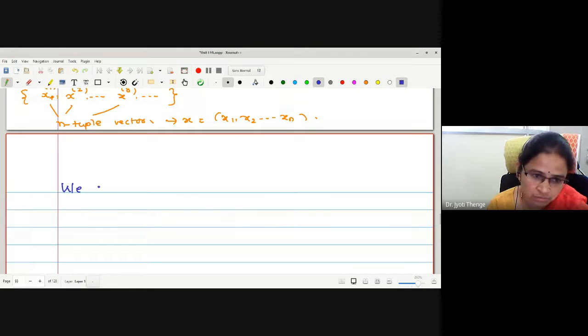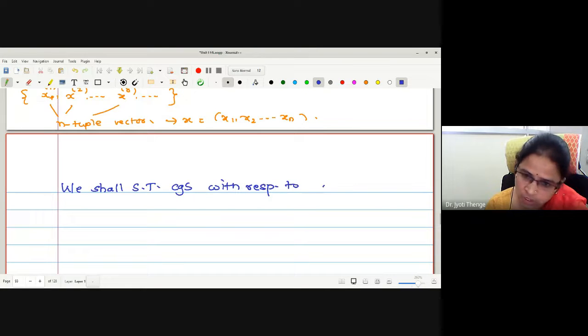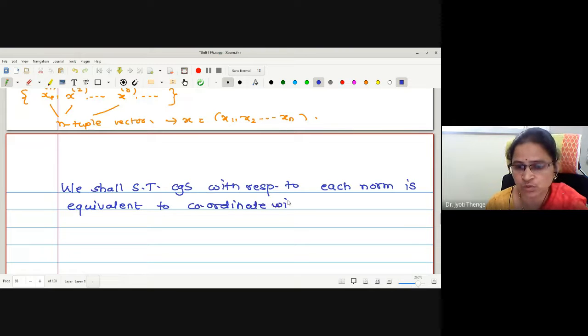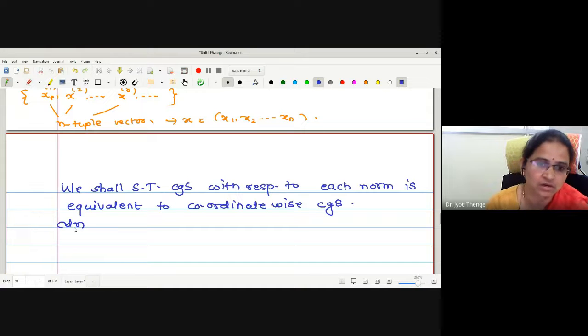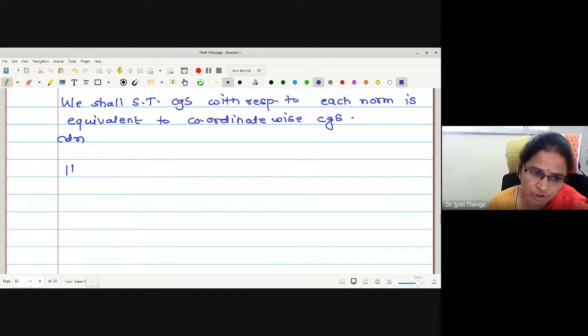Now we shall show that convergence with respect to each norm is equivalent to coordinate-wise convergence. Understood now what is coordinate-wise convergence? Previously also we have seen this concept of coordinate-wise convergence. Right? So let me consider norm P of xr minus x.